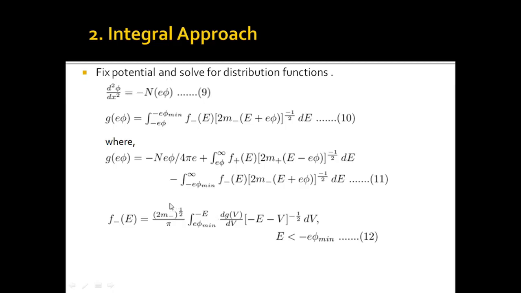The idea is that we can obtain various portions of our phi bit by bit using this approach and stitch it together to get the entire phi, which further obeys rules like d phi by dx is equal to 0 and d square phi by dx square is continuous at the extremum, guaranteeing continuous charge density. This approach is a one-to-many approach, as for a particular potential, we can obtain various distribution functions.